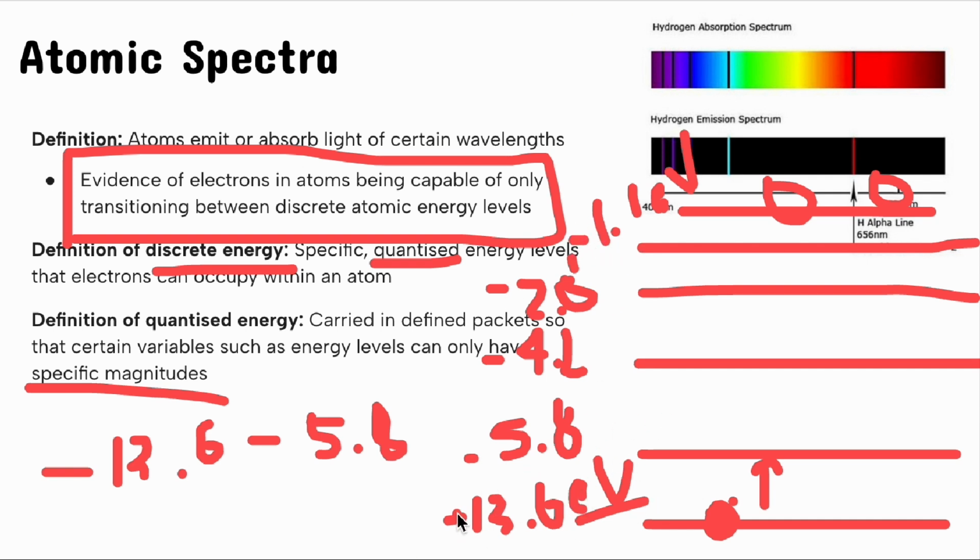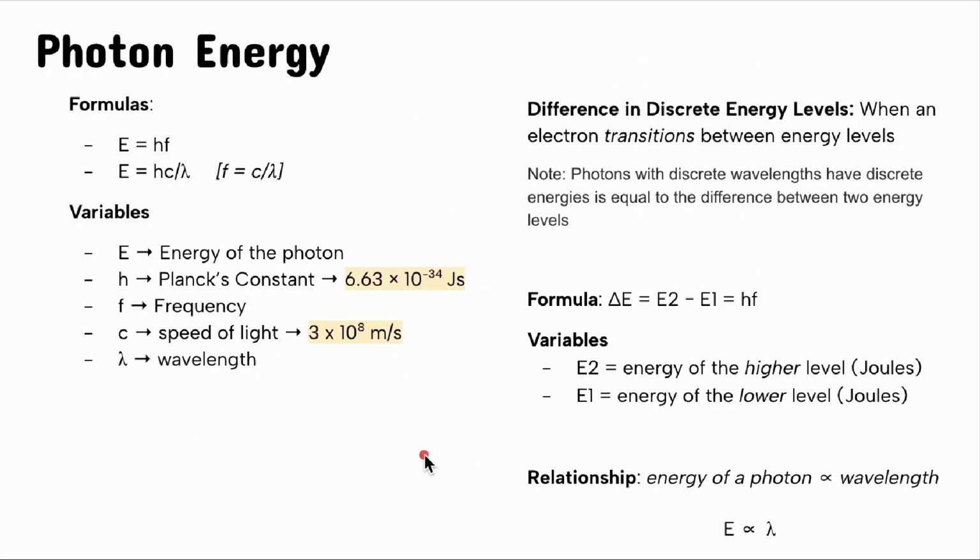I found the difference between 13.6 and 5.8 and received a value of 7.8 electron volts. And now that is the amount of energy required to excite an electron. And that's the purpose of having this formula, difference in discrete energy levels. It's when electron transitions between energy levels.